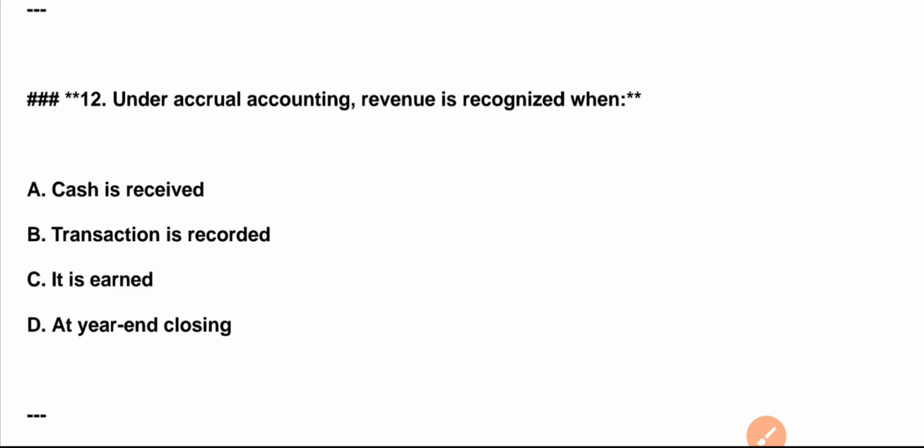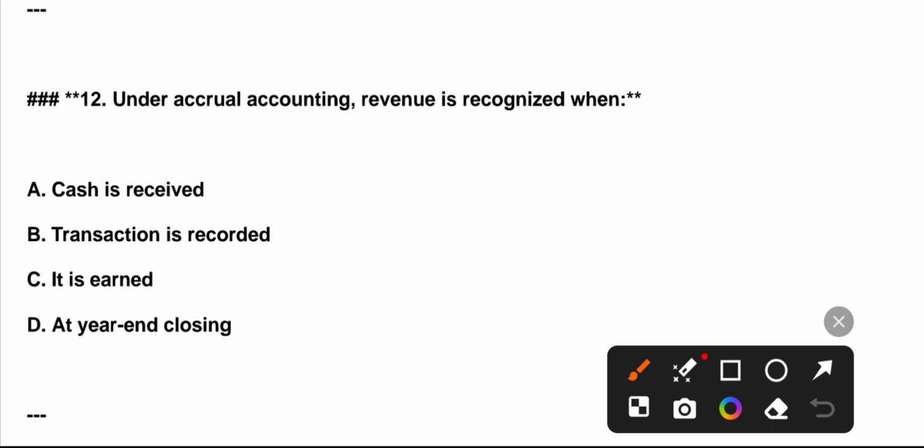Question number 12. Under accrual accounting, revenue is recognized when: A. Cash is received. B. Transaction is recorded. C. It is earned. D. At the end, closing. Correct answer is option C.